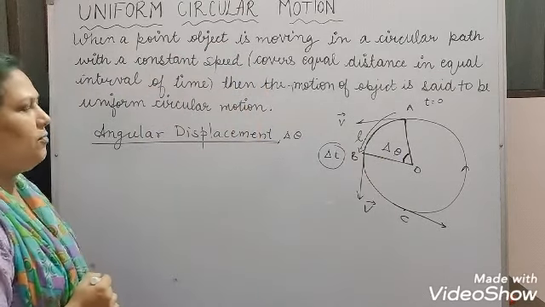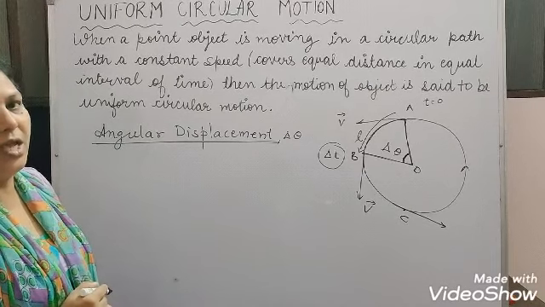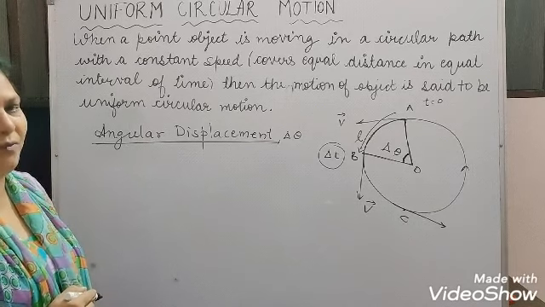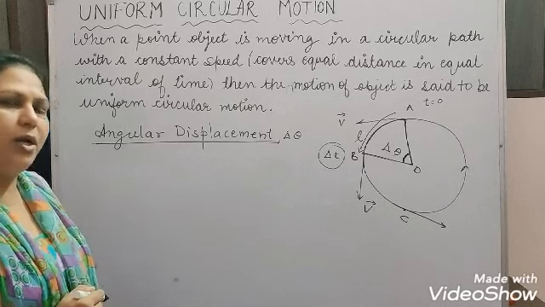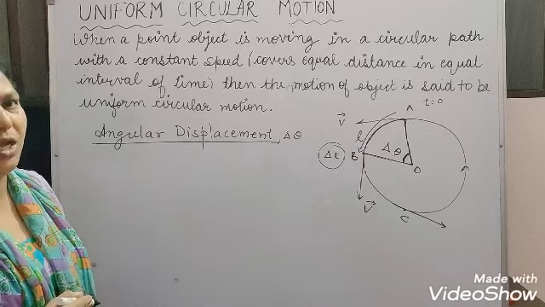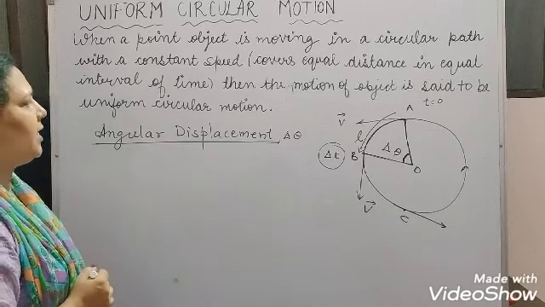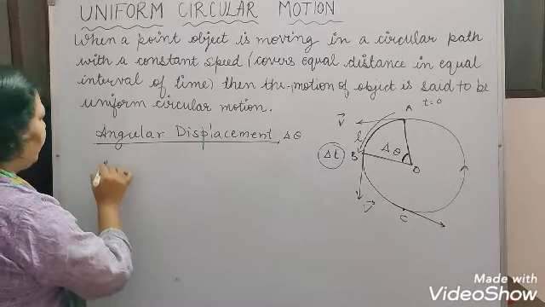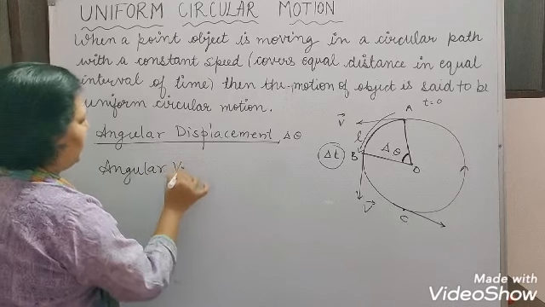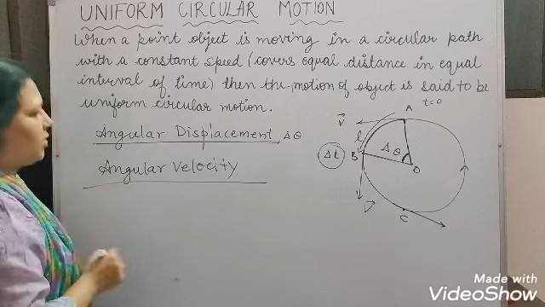We always measure the angle in radians, not in degrees. If it is given in degrees, you have to change it into radians. You have already learned how to change from degrees to radians or from radians to degrees in chapter 2. Now we will define angular velocity, the term associated with uniform circular motion.